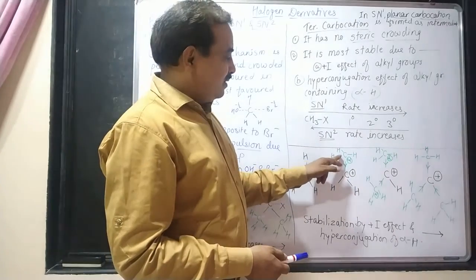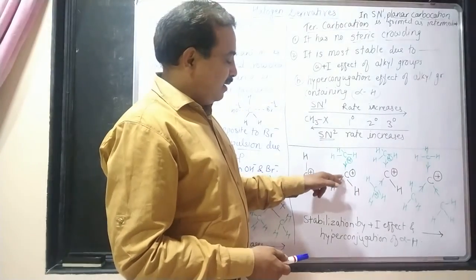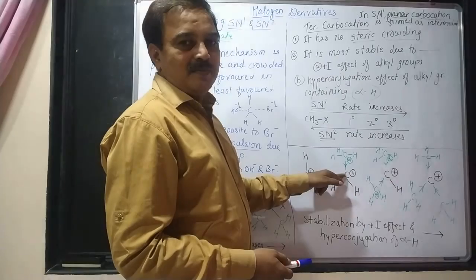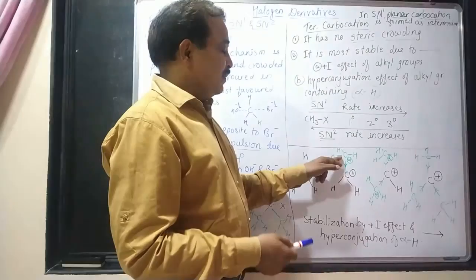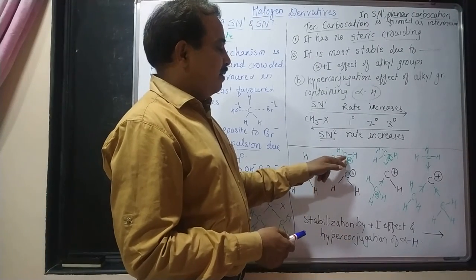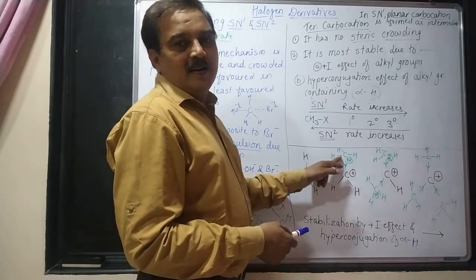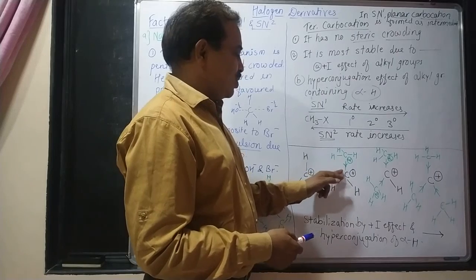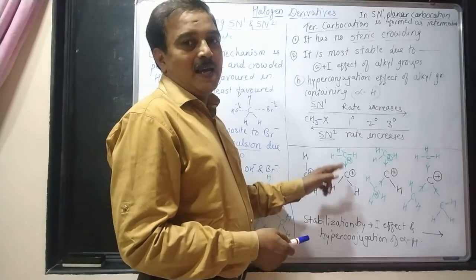So this bond will be shifted into the empty p orbital of this carbon atom, and shifting of this sigma bonded electron into the p orbital is called hyperconjugation.